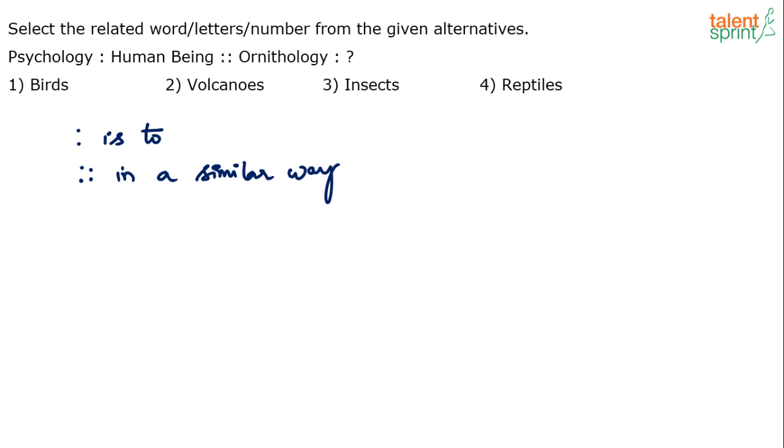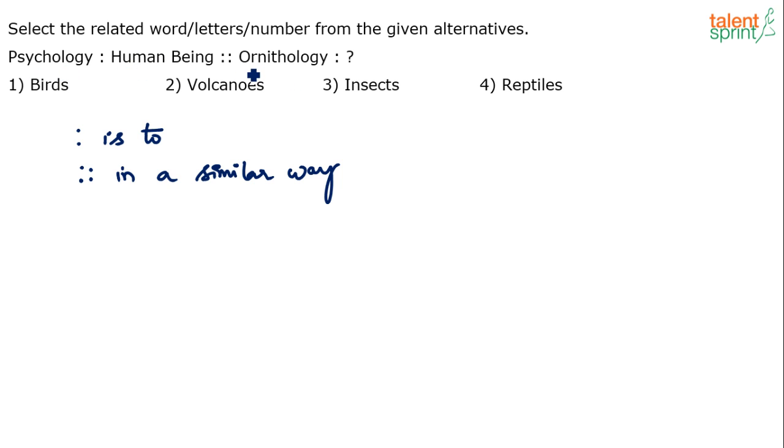Okay, now there's some new response here. Look at Sanjit. Sanjit said it's reptiles. Sanjit is the only one who has marked the answer as reptiles, while all others have marked the answer as birds. And the correct answer, in fact, is birds, right? Psychology is to human being. In a similar way, ornithology is to what? Now, it's easy to solve, right? I mean, you know that psychology is the study of human beings, right?